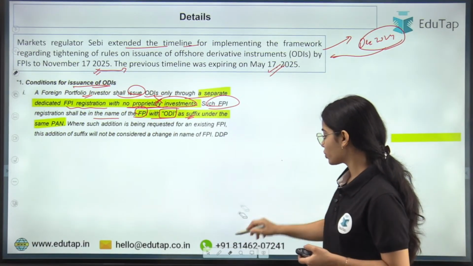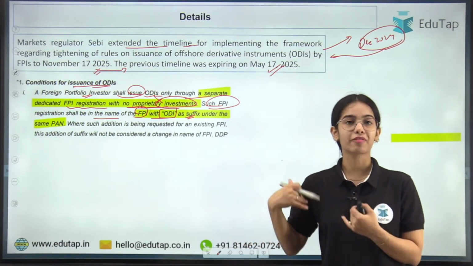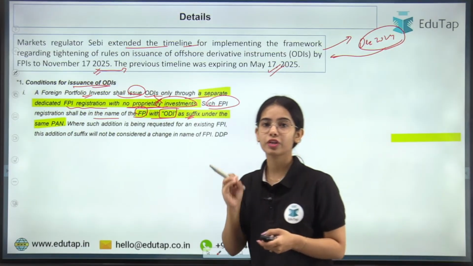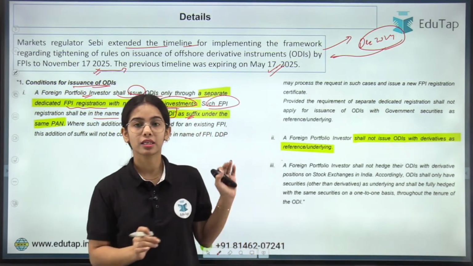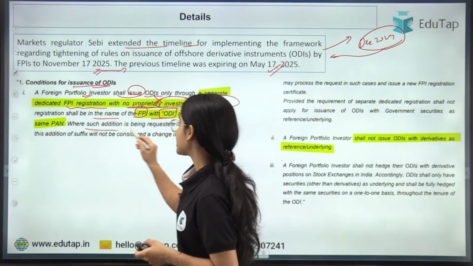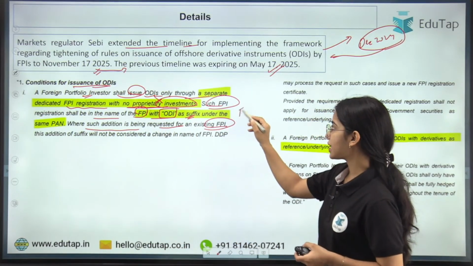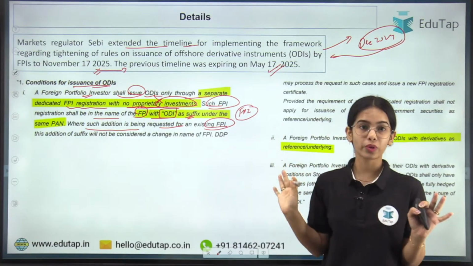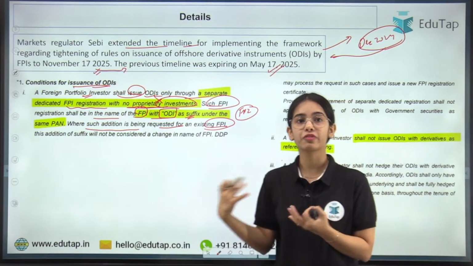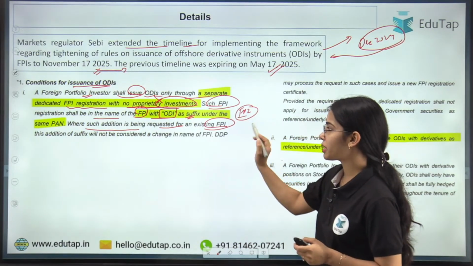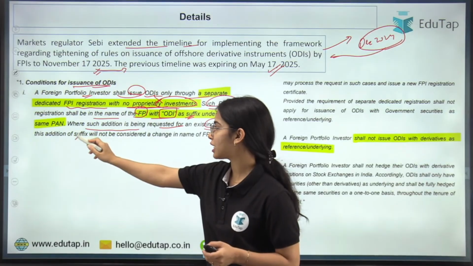So for issuing the ODIs, they have to create separate units and take separate registration, and through that unit they cannot do self investments. Next is where such addition is being requested for an existing FPI. So let's say there is an existing FPI that does not want to invest for itself, but only to issue the ODIs. In this case, the suffix has to be added to the existing FPI.